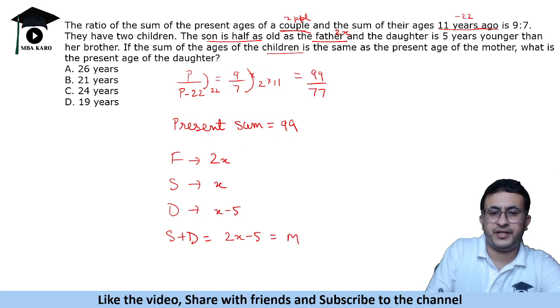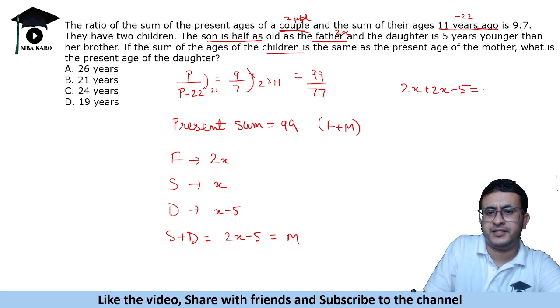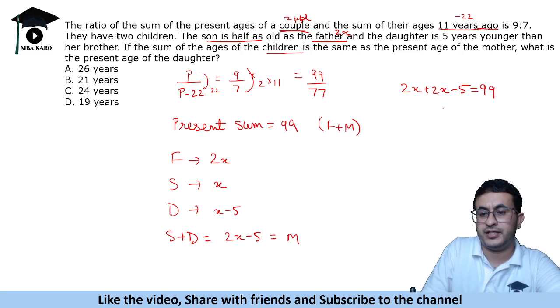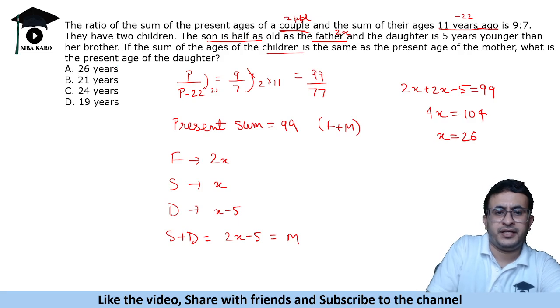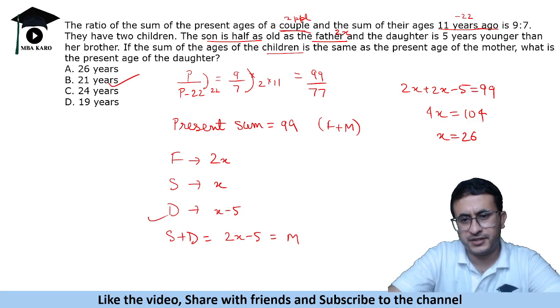Okay, so we are given that the present sum, that is father plus mother, is 99. So we have 2x plus 2x minus 5 is 99, or 4x is equal to 104, or x is 26. Now what are we asked? We are asked the age of the daughter. So age of the daughter is x minus 5, which is 21 years.